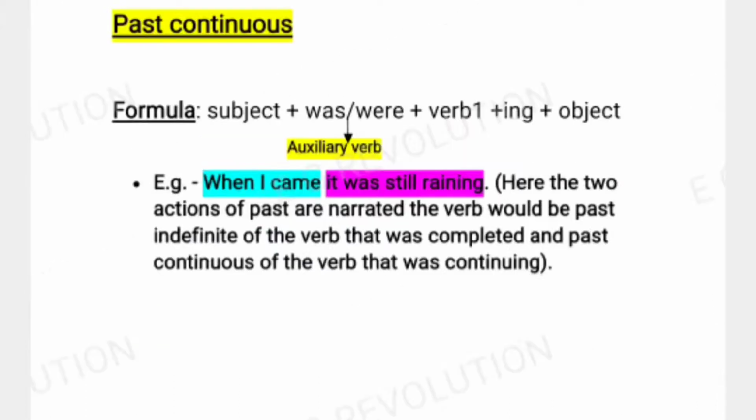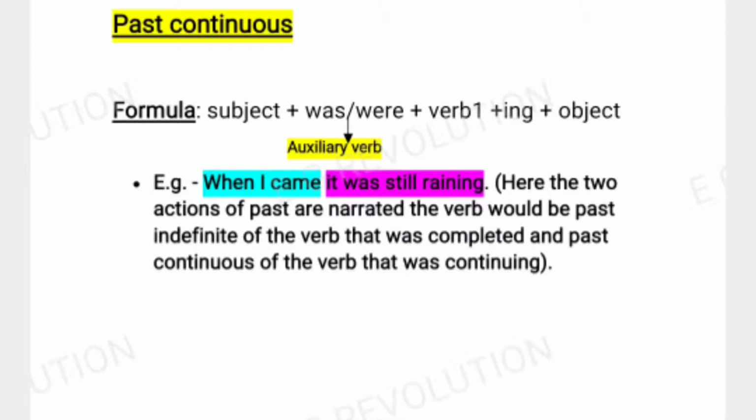Now, come to the past continuous tense. Here, the formula is subject plus was, were plus first form of the verb plus ing plus object. Here was, were are auxiliary verbs. Let's see in which situations the past continuous tense form of the verb is used. Our first example is: when I came it was still raining. Here the two actions of the past are narrated.